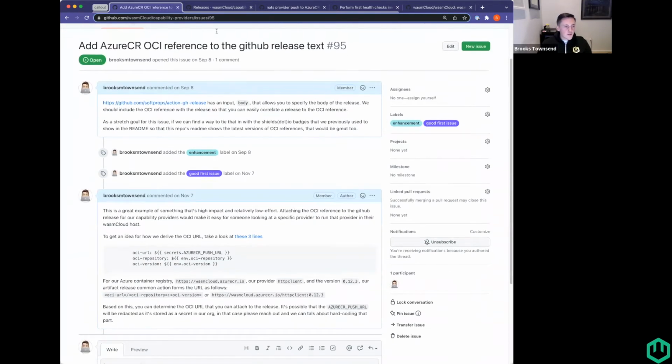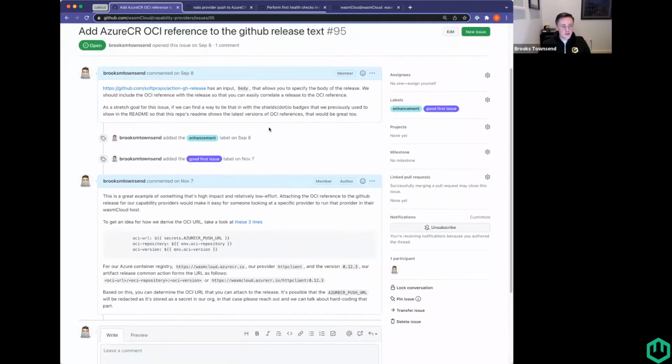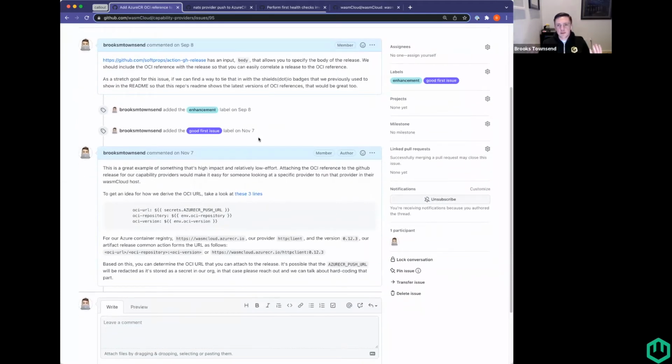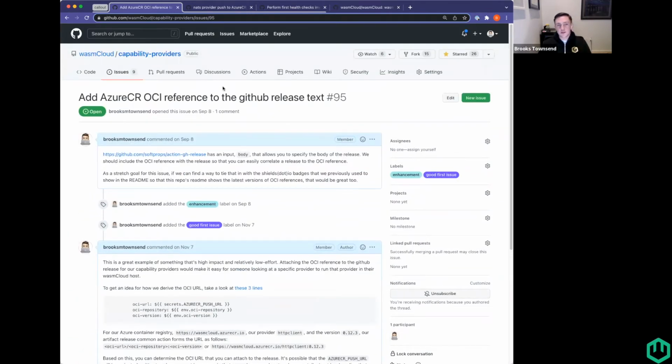So this is the first issue. I wrote up a little bit here about how you can configure this and where you can actually find this action, so feel free to reference that. As a reminder, if you're interested in taking on any of these, just drop a comment on the issue and say, hey, I'm taking a look at this, so that you can let us know that you're checking it out.